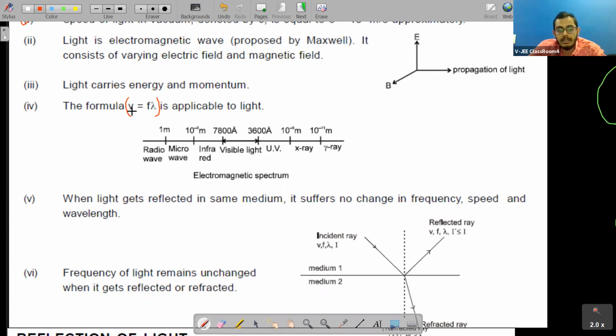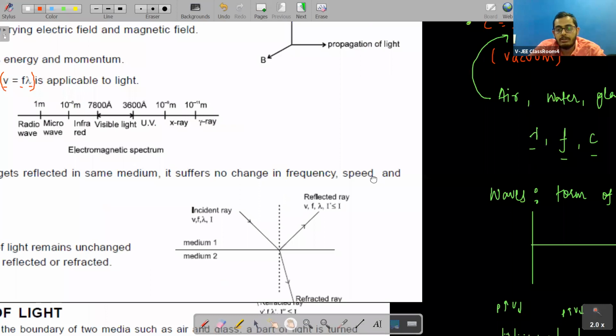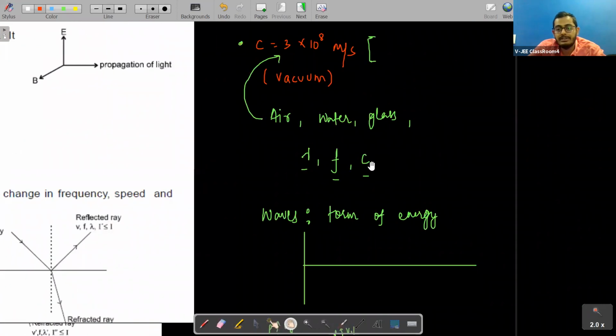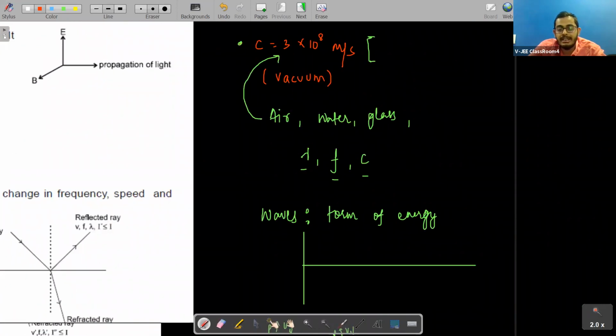Relation between the wave parameters. It is the relation between wave parameters, like V is equal to F lambda. I have talked about lambda, F and C. C is what? Speed of light, right? So we say that V is equal to F lambda is a formula for wave.